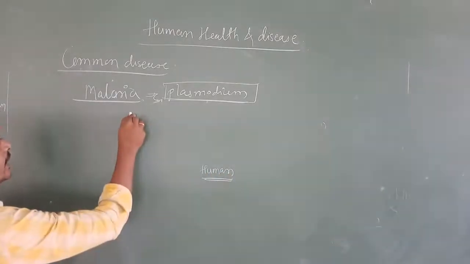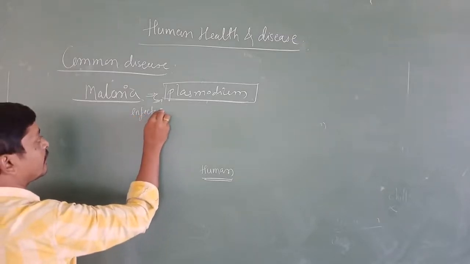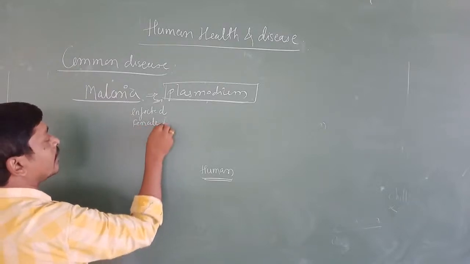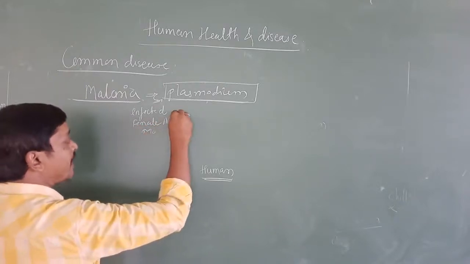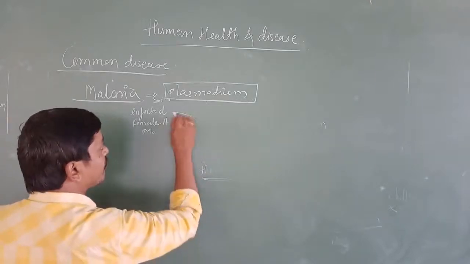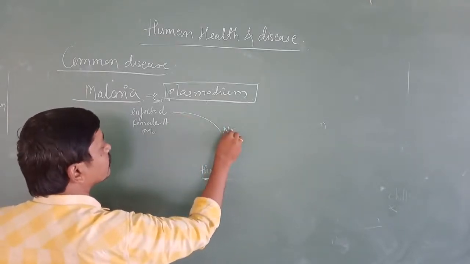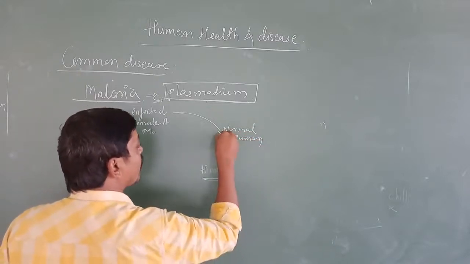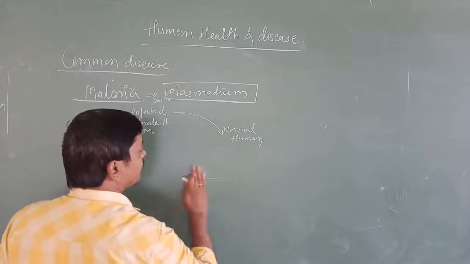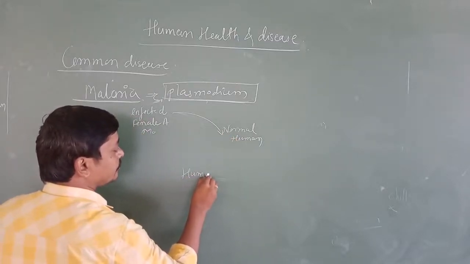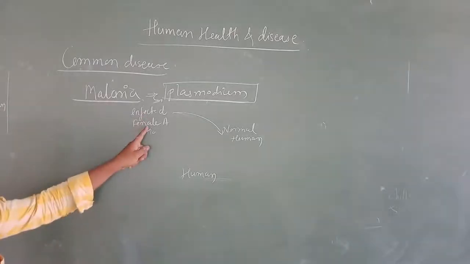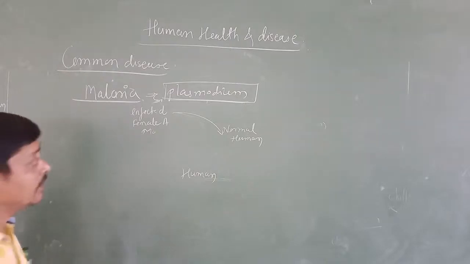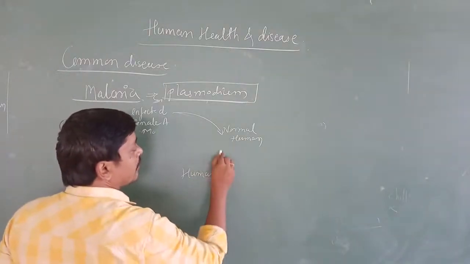Once the infected female Anopheles mosquito bites a normal human or normal person, what is going to happen?